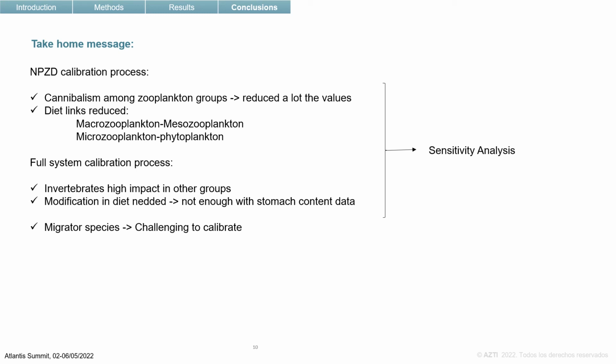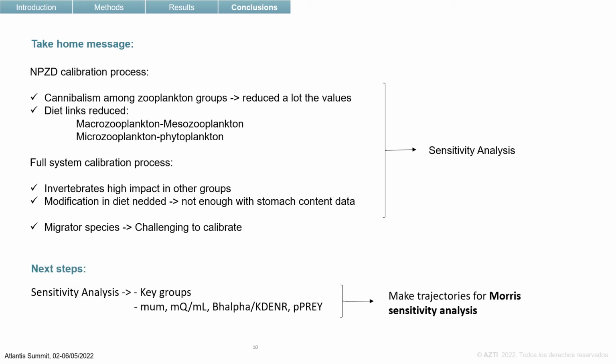Taking into account what we learned during the calibration process, now we are doing a sensitivity analysis, including the key species identified during the calibration process, with the parameters most tuned during this process, that are mainly the maximum growth rate, mortality, the recruitment, and also the diet information.